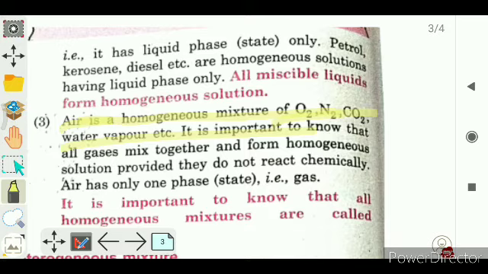They are all gases, but we can't differentiate them physically. We feel the air in the form of gas. That is why air is also a homogeneous mixture of many gases, right?